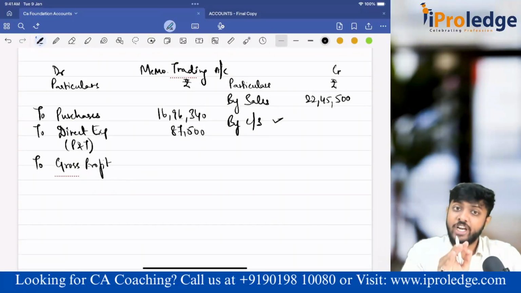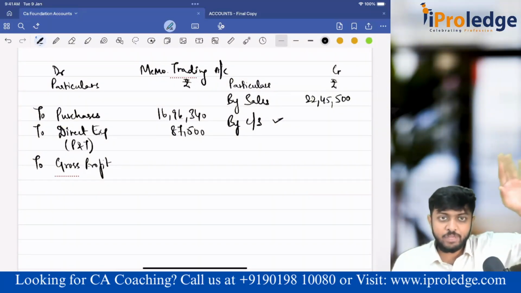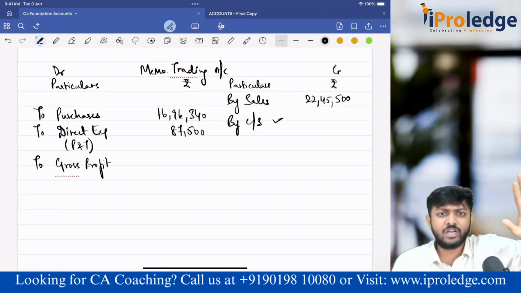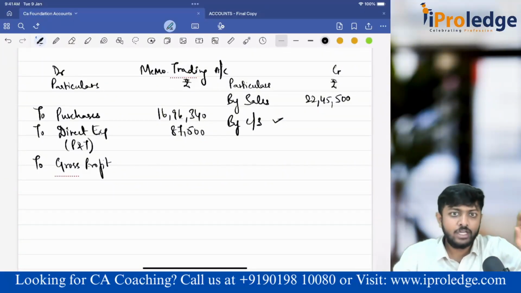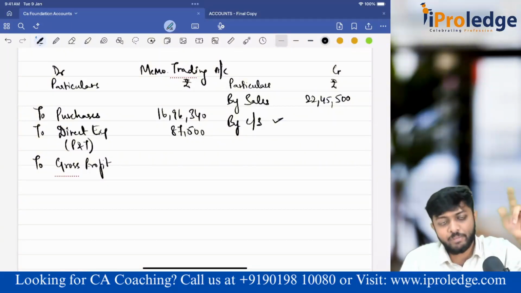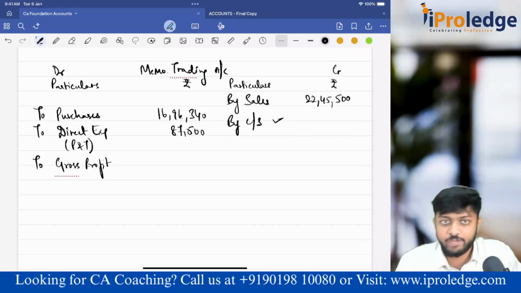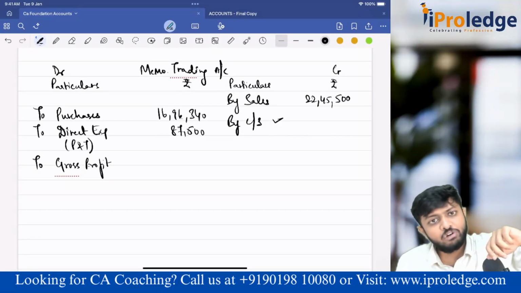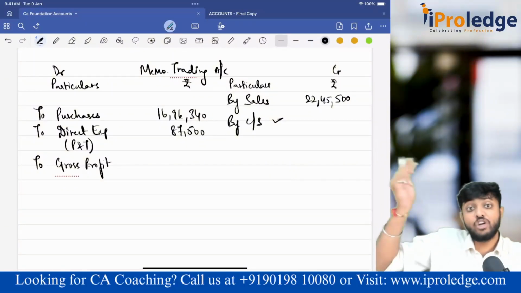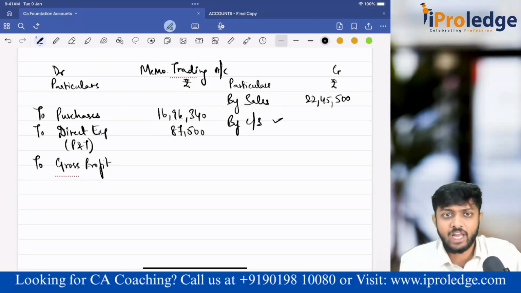GP margin will be constant for all the sales. Guys, say suppose you have 10 units in total, and the GP margin on each sale is 20%. If you sell 10 units, the overall GP margin will be 20% only, no? If you have sold only 1 unit, your GP margin will be 20%, because that one good you have sold at 20% GP margin. Say suppose you sell 2 units, your overall GP margin percentage will still be the same. 5 units, GP margin will be the same, because it's a percentage. Percentage will always be the same.